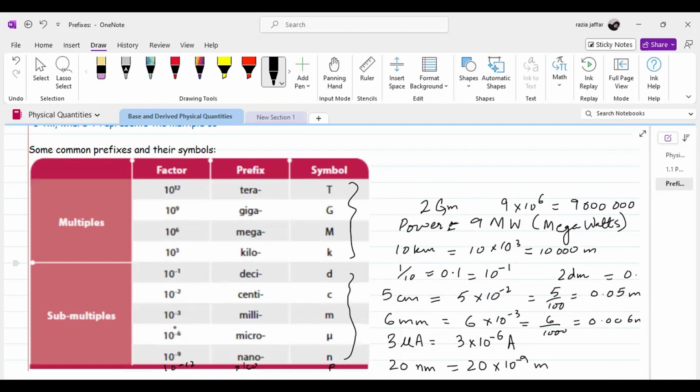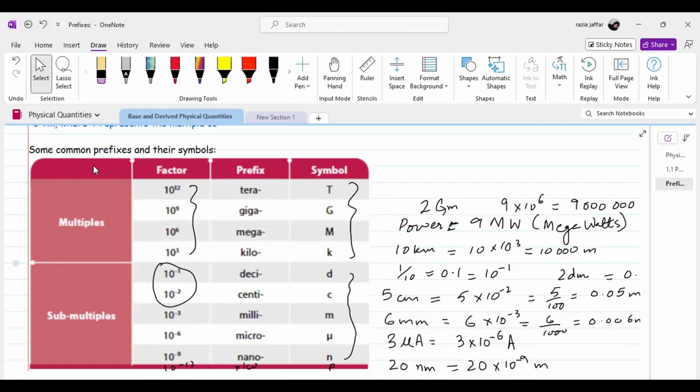These are in multiples of 3. You will see the order 3, 6, 9 and 12. Only these two are not multiples of 3, so you write deci 10 power minus 1 and centi 10 power minus 2. The rest are multiples of 3, that is 3, 6, 9, 12. And kilo, mega, giga and tera are also written in multiples of 3. So it is an easy way to memorize it.